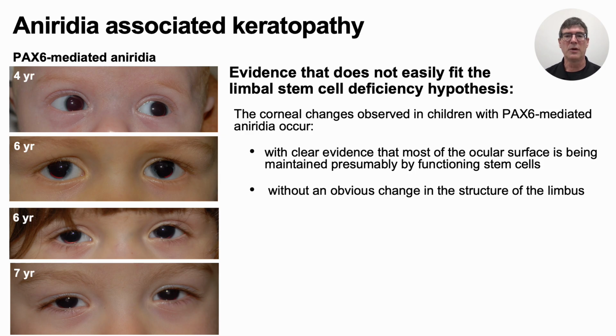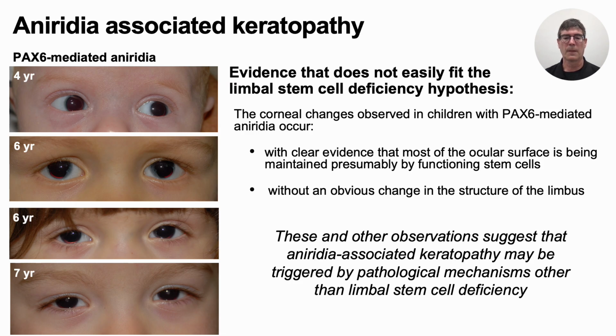This suggests, to me anyway, that most, if not all, of the ocular surface is being maintained by functioning stem cells. Additionally, the limbus in all of these children appear morphologically normal. To me, these and other observations suggest that aniridia-associated keratopathy may be triggered by pathological mechanisms other than a limbal stem cell deficiency.